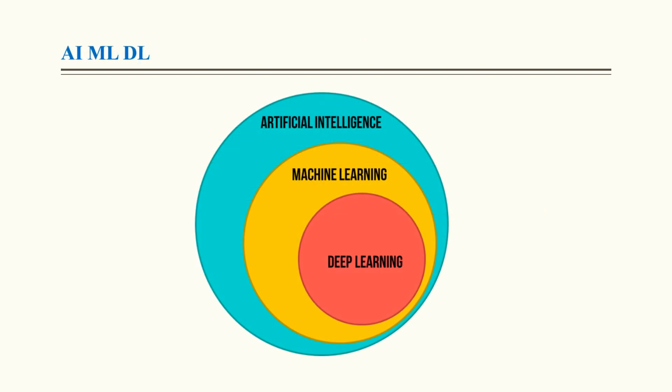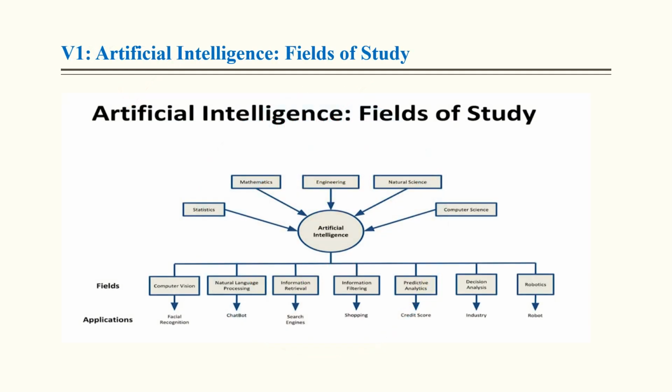So this is the basic structure of AI, ML, DL. This is artificial intelligence, a broad term, under which machine learning is a subsystem, and again deep learning is a subsystem of machine learning. So we must know this diagram.